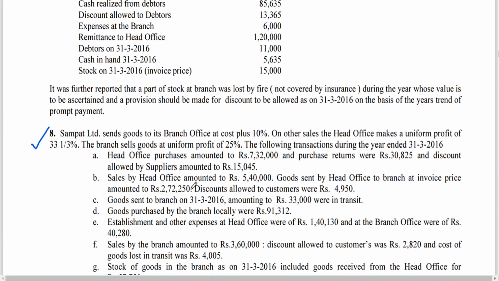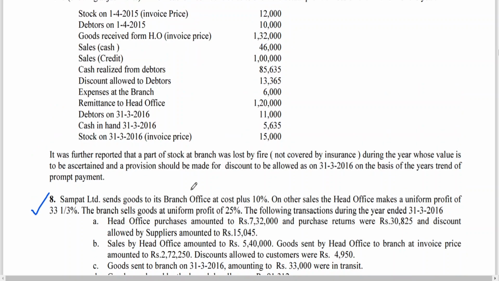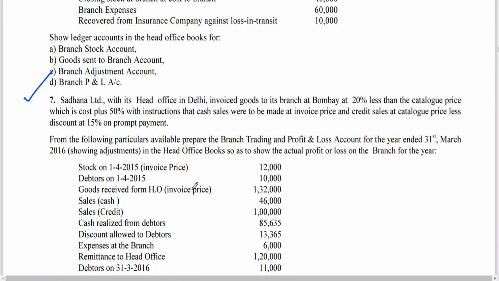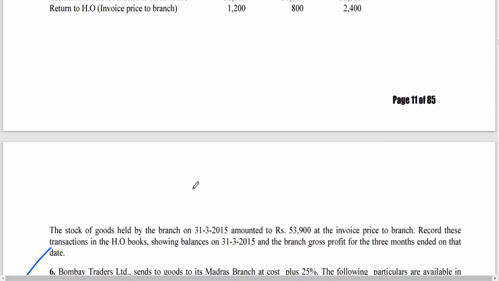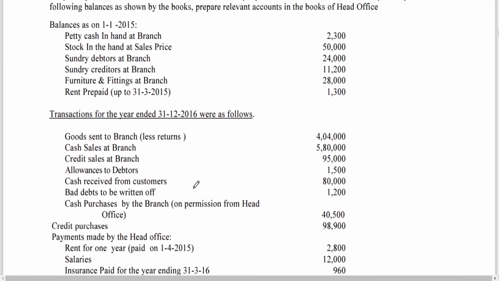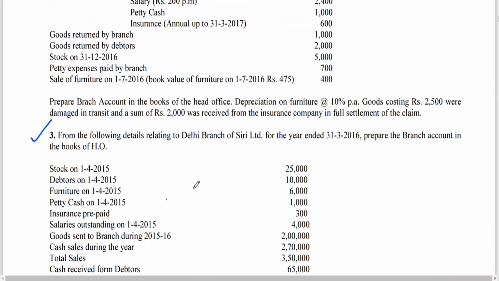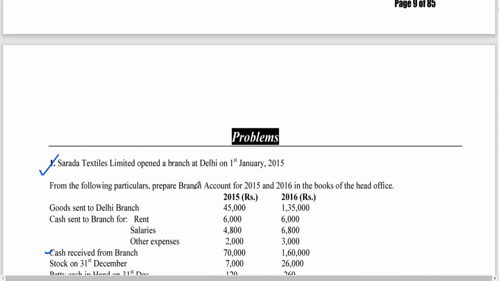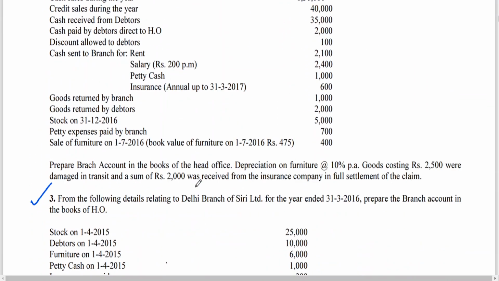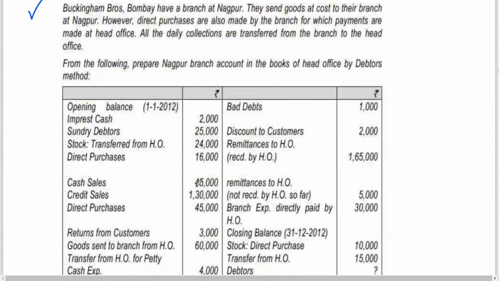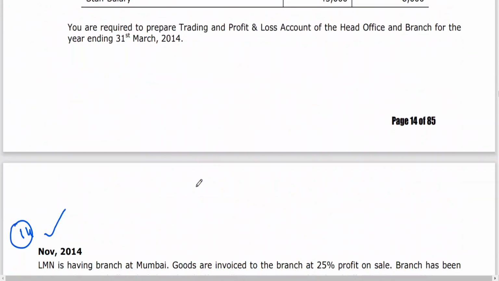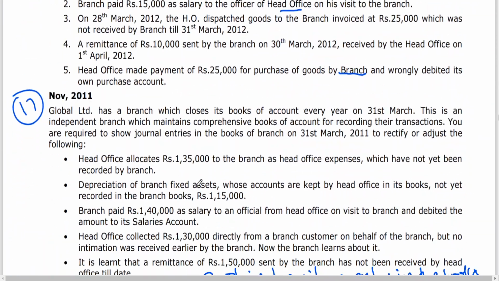This is the final accounts method we have seen. Already completed. This is the stock and debtors method we have seen. I think only one problem I have given as homework. So with this, all the problems I have completed. Now we are left with foreign branches. After foreign branches, I think they have given some problems for you to practice.